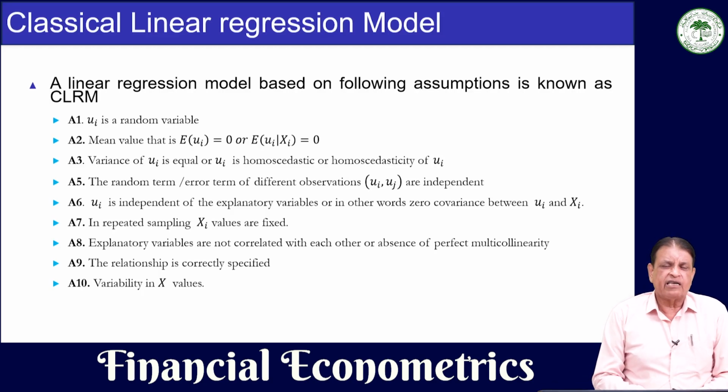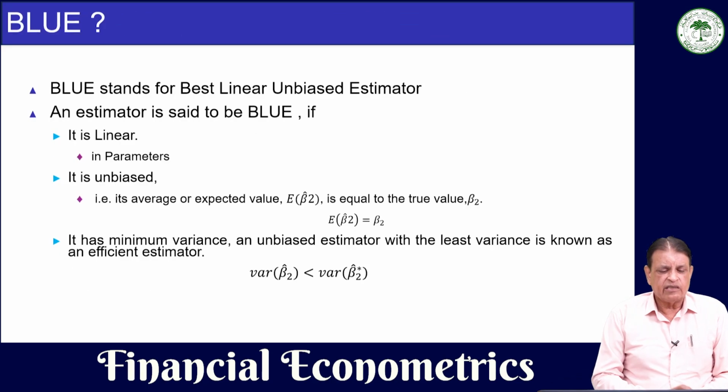The classical population regression function along with these assumptions is known as the classical linear regression model. Now, if all these assumptions are satisfied by the model, then our least square estimator will be unbiased and will also be best.